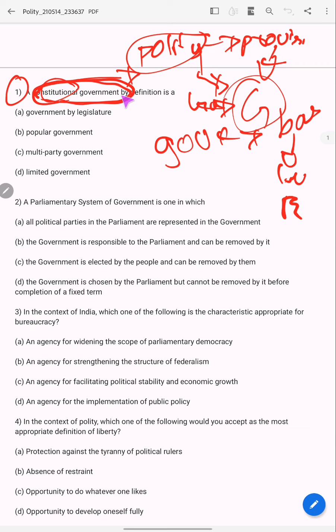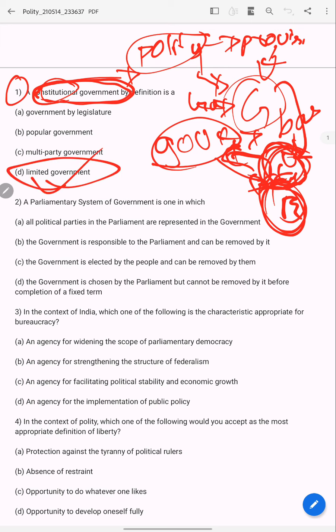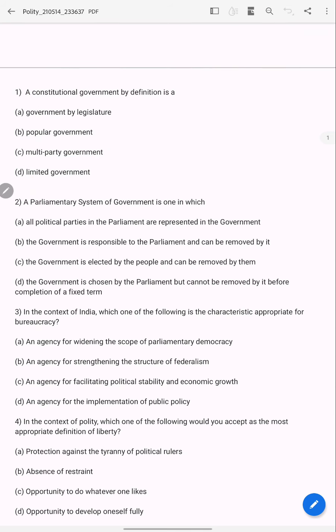So now we'll see. Constitutional government by definition is a government by legislature, popular government, multi-party government, limited government. See, government based on rules and laws means the government cannot breach these rules and laws. So it is restricted. These rules and laws means the constitution restricting the government's power. So limited government is the answer. Just by knowing the meaning of what constitution is, you can derive answer D. Now come to the second question.